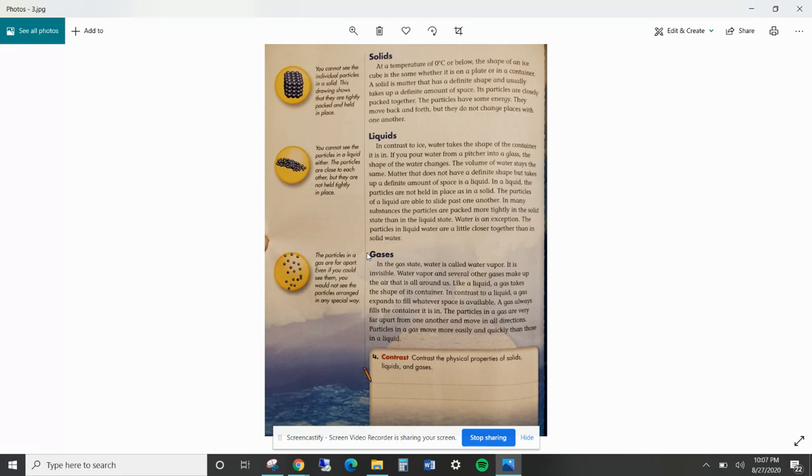The particles in a gas are very far apart from one another and move in all directions. Particles in gas move more easily and quickly than those in liquid. The particles in a gas are far apart. Even if you could see them, you could not see the particles arranged in any special way. And you can see here the particles, they're just going all over, like bouncing around everywhere.